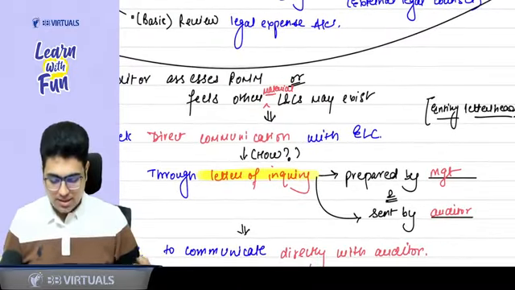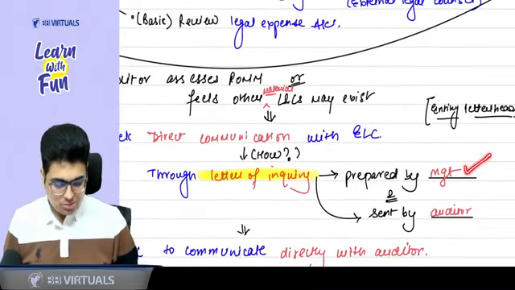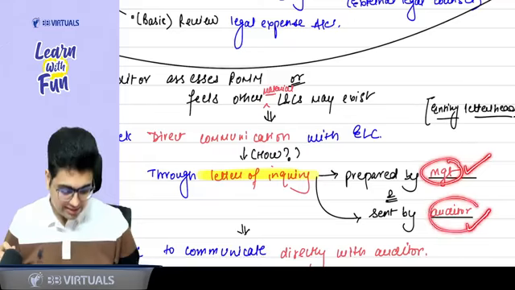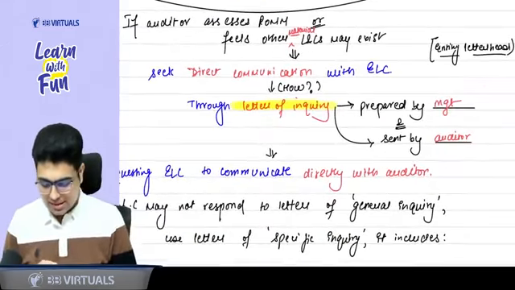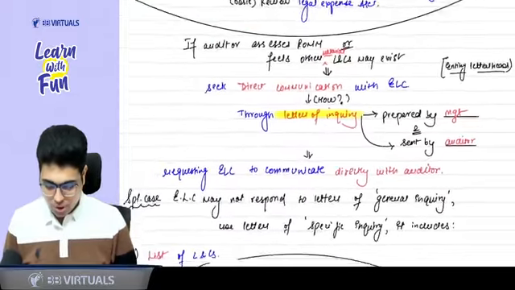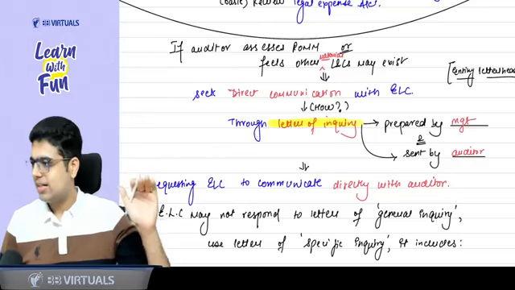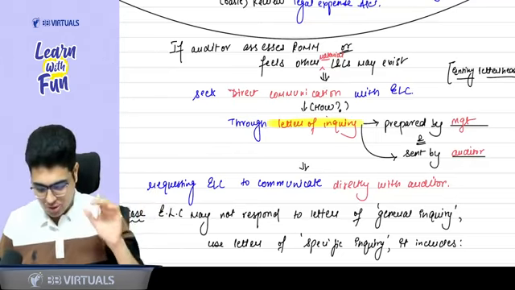Just like any external confirmation, it will be prepared by the management, sent by the auditor. Then the external legal counsel will be requested to communicate directly with the auditor. External legal counsel has to communicate directly with the auditor.